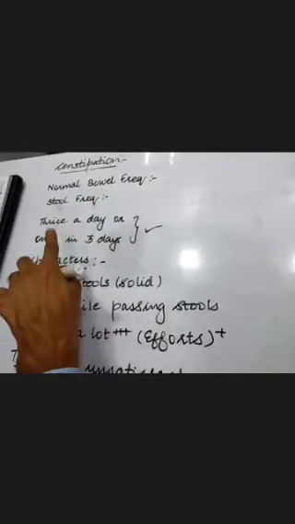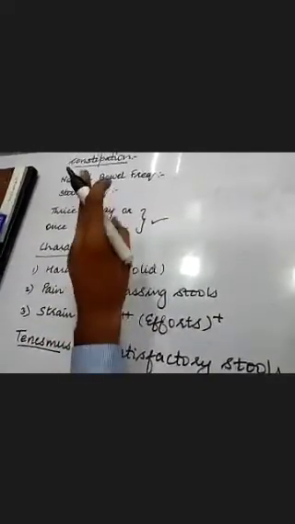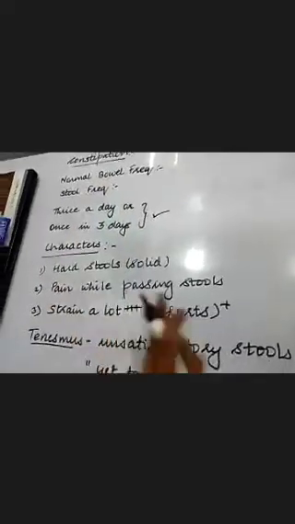Now, I'm coming back to the definition. We are talking about constipation. Normal frequency of passing stools is either thrice a day or once in 3 days. Anybody who has a very abnormal frequency of stool is found to have constipation. Next, if the frequency is normal but you find that there are hard stools, that is also constipation. Pain while passing stools, that is also constipation.